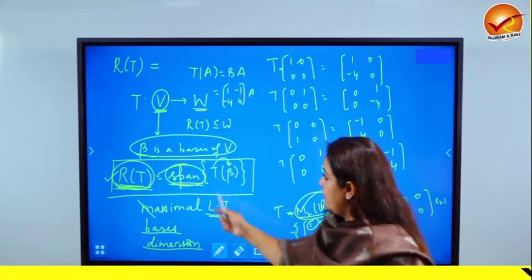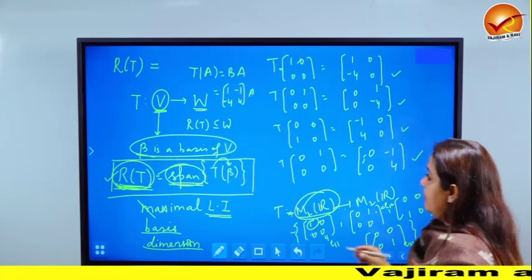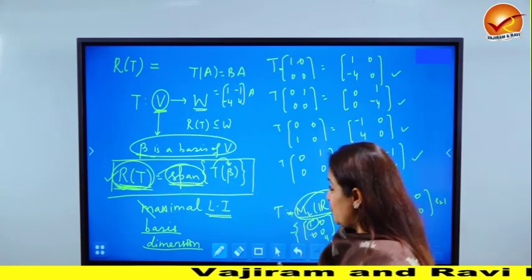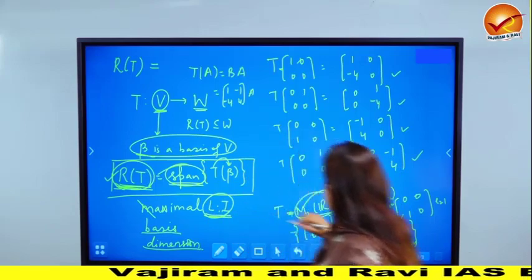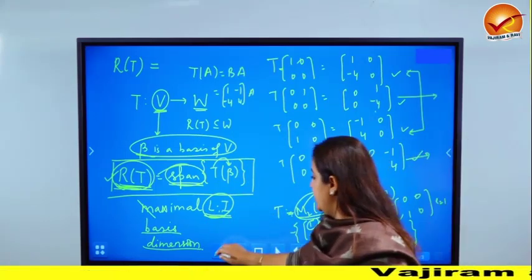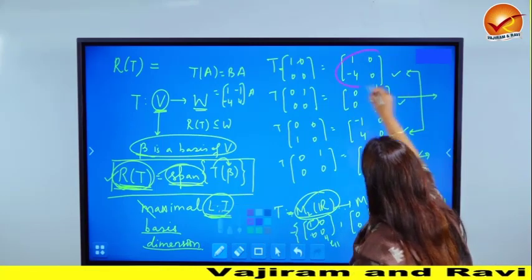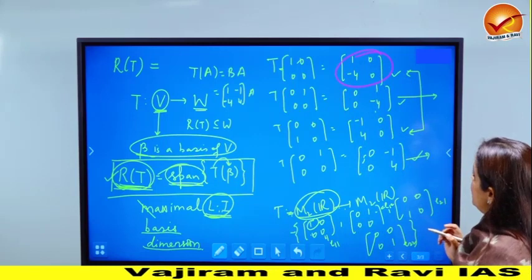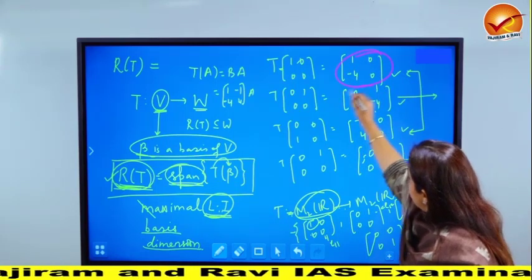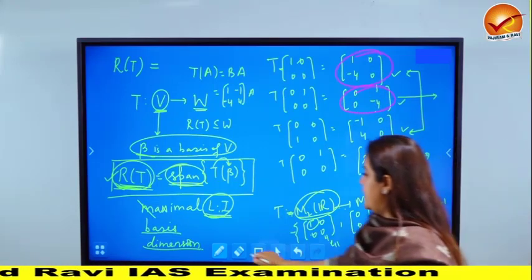And the result I was quoting, RT is the span of T(beta), means these 4 together form a spanning set of RT. But if you want to conclude what the basis is, you have to choose the independent ones. Now let's see, are all of them independent? By just looking at them, which are the independent ones? You choose this one, 1 minus 4, 0, 0. You can leave out the third one, and suppose I choose the second, you can leave out the fourth.